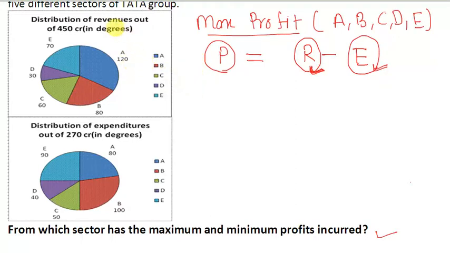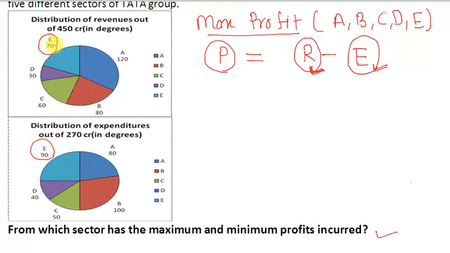Just observe the five sectors and the value of each sector in revenue, and similarly the five sectors in the expenditure part. Just see the value of E. The revenue of E is just 70 degrees, and the share of E in expenditure is 90 degrees.